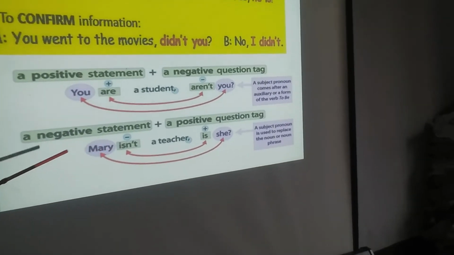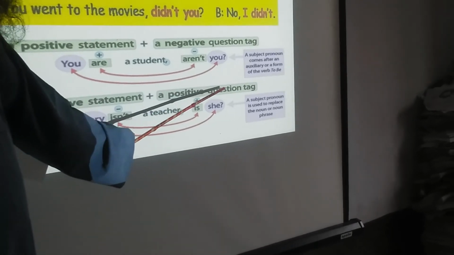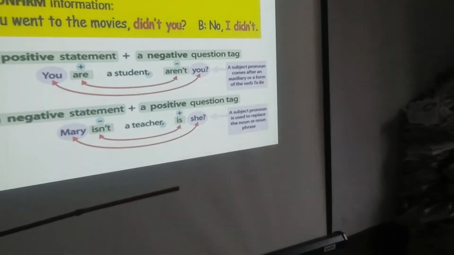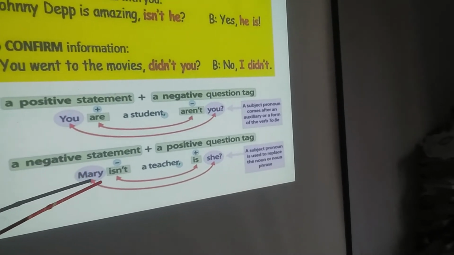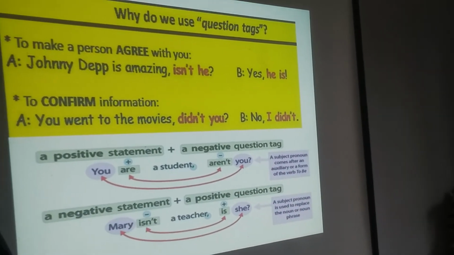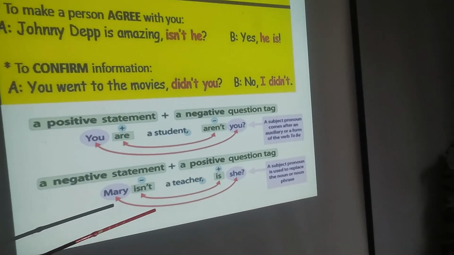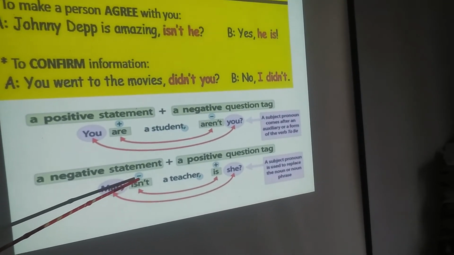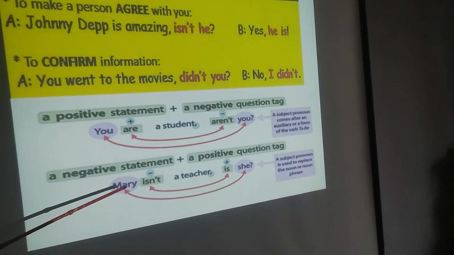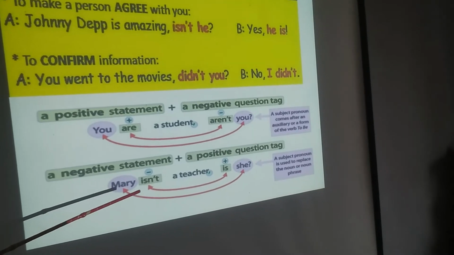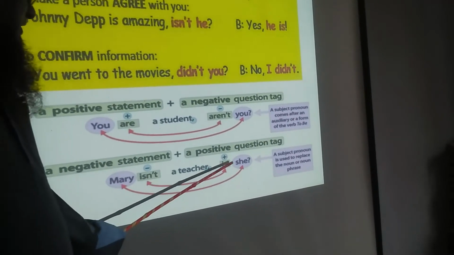Second example, a negative statement plus a positive tag. Mary is not a teacher. This is a negative statement. So the answer is, Mary is a girl, so Mary's pronoun is she. Is she?